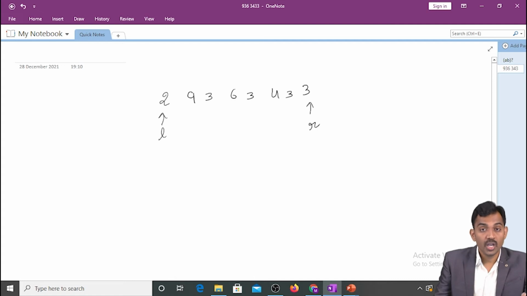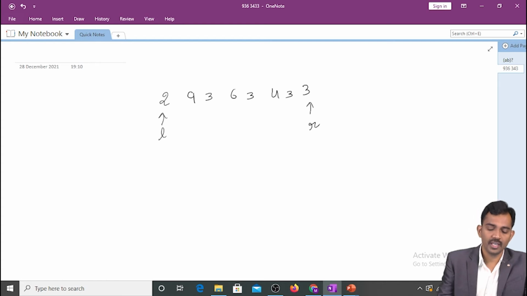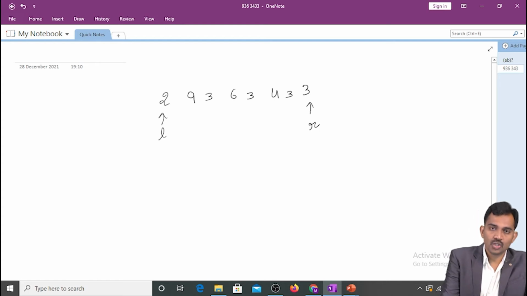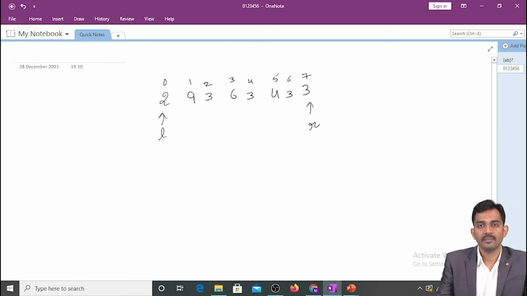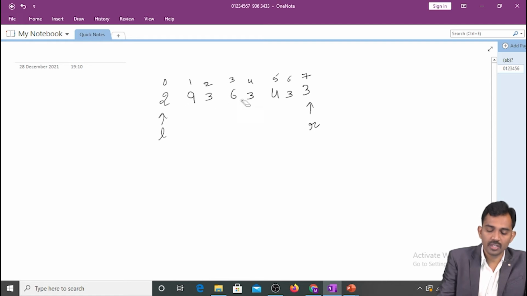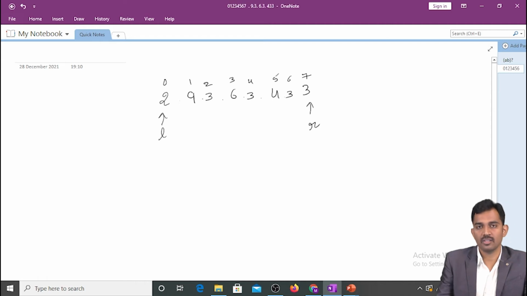Now, what is your task? Your task is to find the maximum value. So this left is 2 and right is 3. I'm going to find the value of these two. This index is 0, and then 1, 2, 3, 4, 5, 6, 7. So how many slots in between? 1, 2, 3, 4, 5, 6, 7 slots are there.